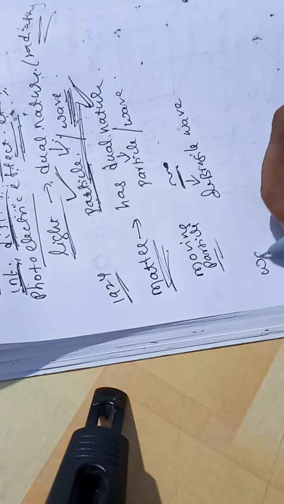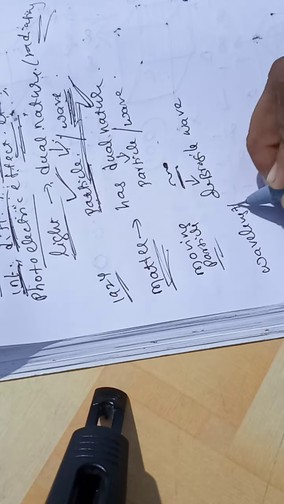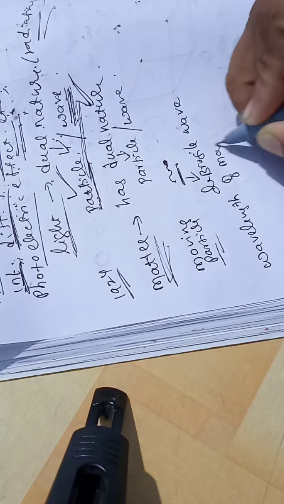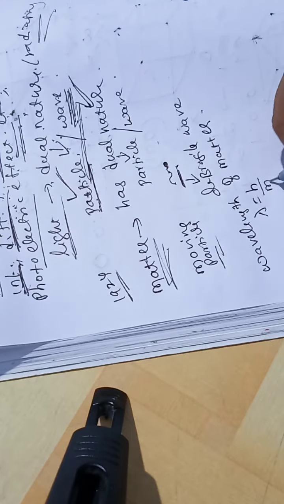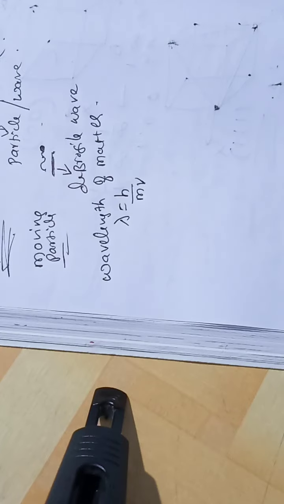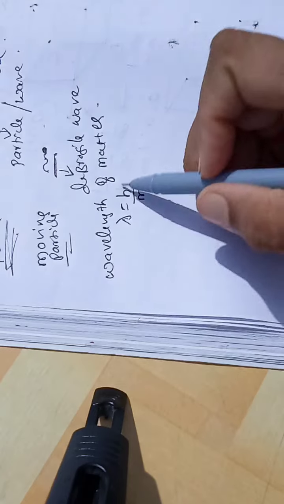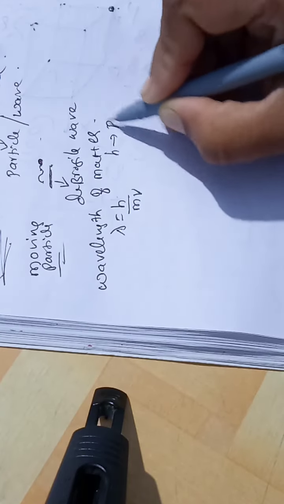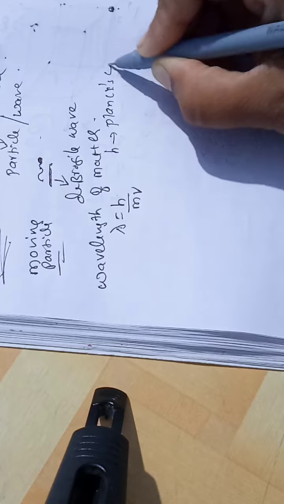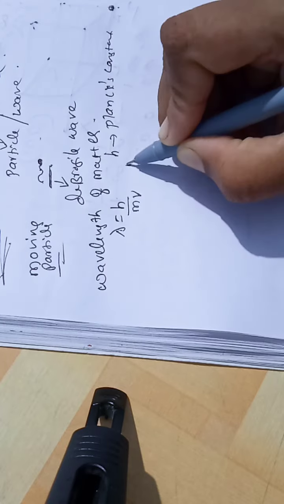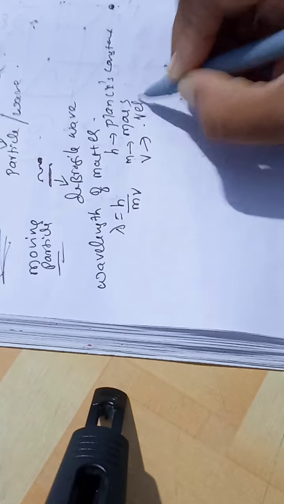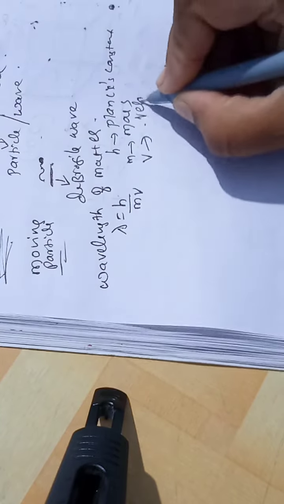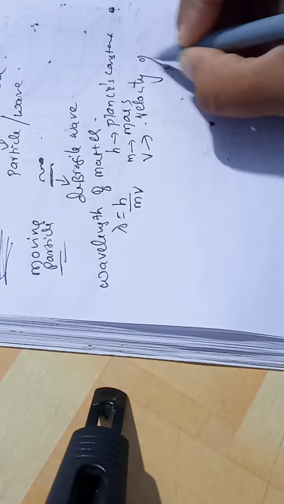The wavelength of this matter wave is given as lambda equals h by mv, where lambda is the wavelength, h is Planck's constant, m is the mass of the particle, and v is the speed or velocity of the particle.